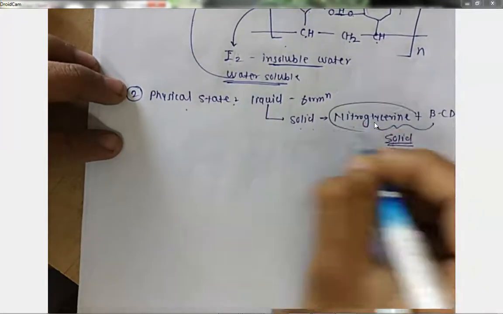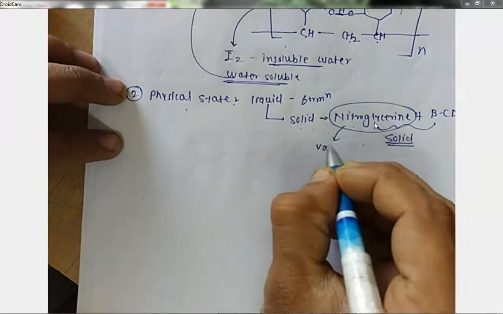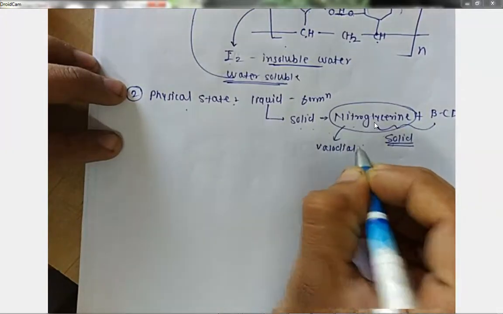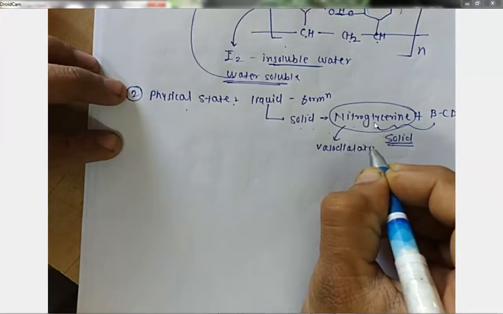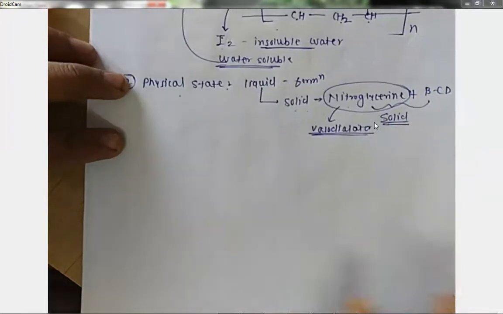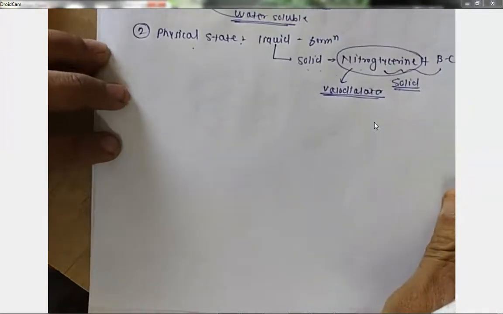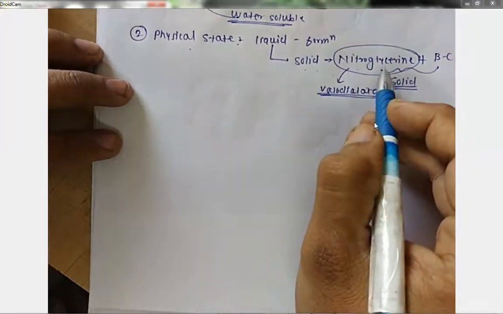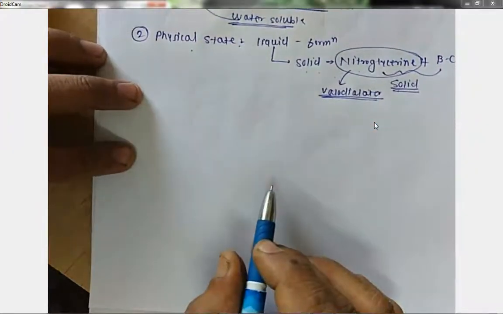What is nitroglycerin used for? Nitroglycerin is used as a vasodilator. And what is the vasodilator for? When there is a heart attack-like situation, we use nitroglycerin patches. Okay, so this is all about nitroglycerin.